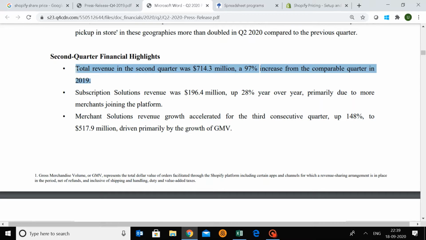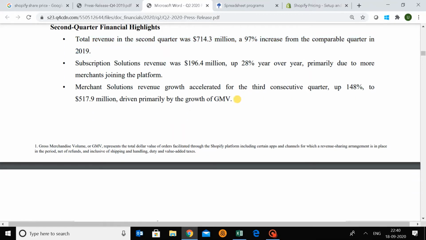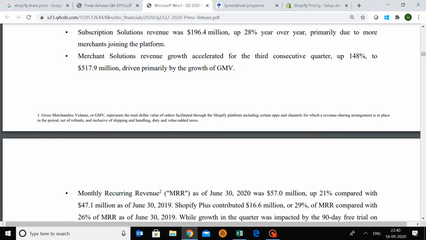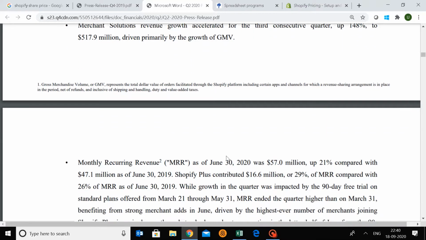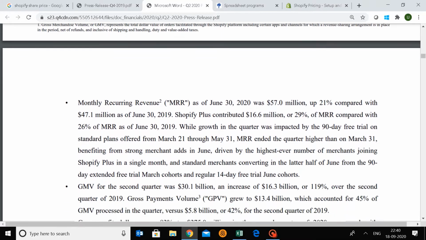Why? Because as whatever was there physically was shut down, people had to rely on something online. So Shopify was a source people used to set up everything, and now those users are probably there. Those who are making money will stay, those who aren't will go. So either way, Shopify will continue to grow.